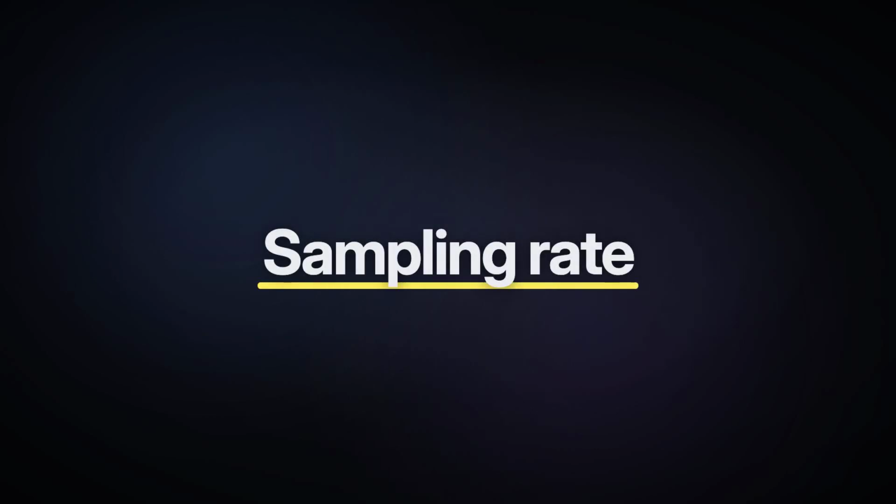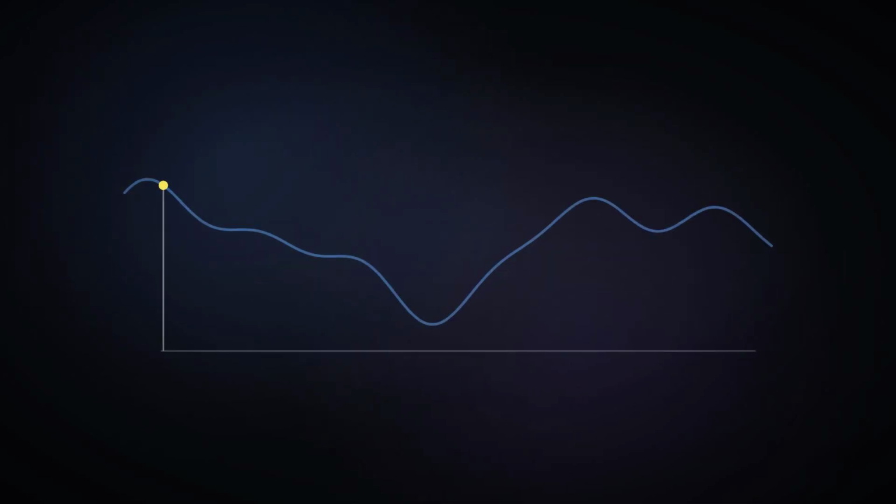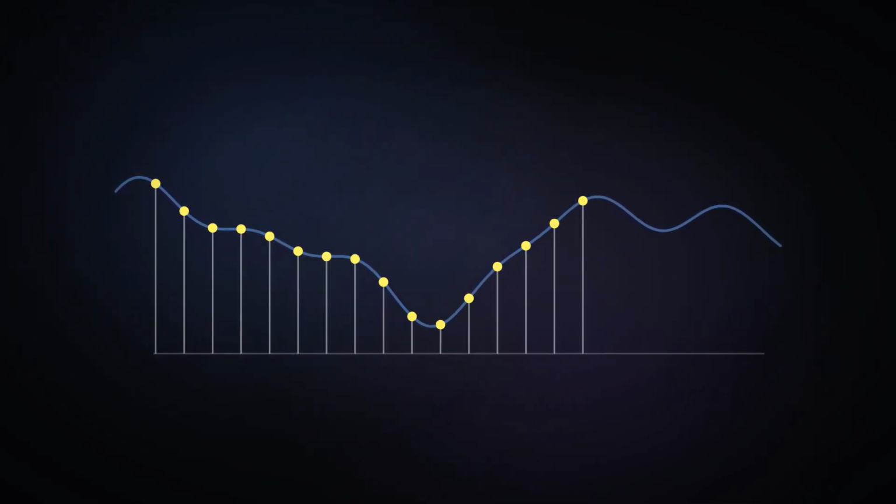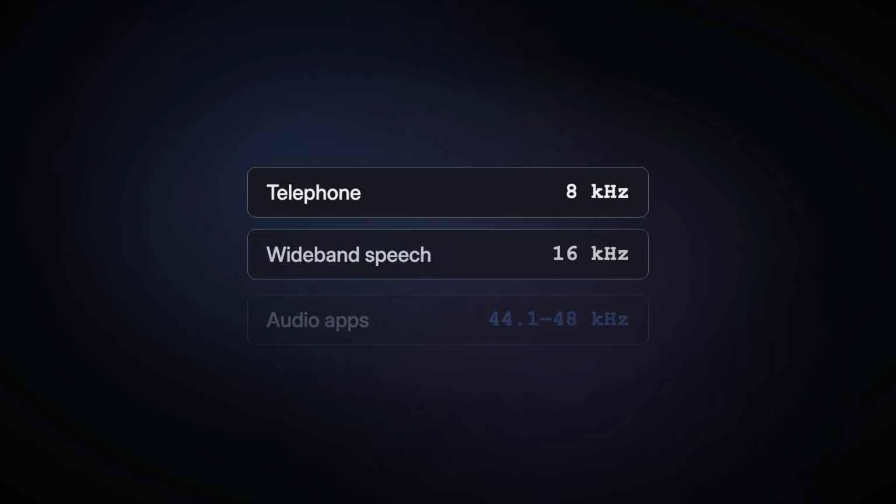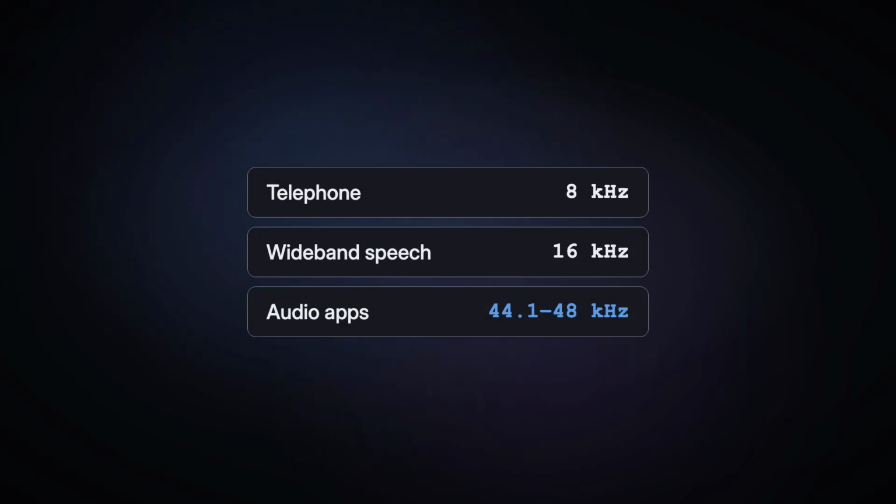You might have already heard the term sampling rate. The sampling rate describes how many samples are measured per second. For telephone quality, the sampling rate is typically 8 kHz. For wideband speech, it's 16 kHz, and for audio apps, it's more likely 44 to 48 kHz.